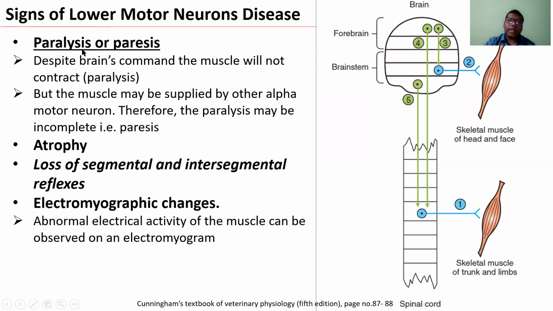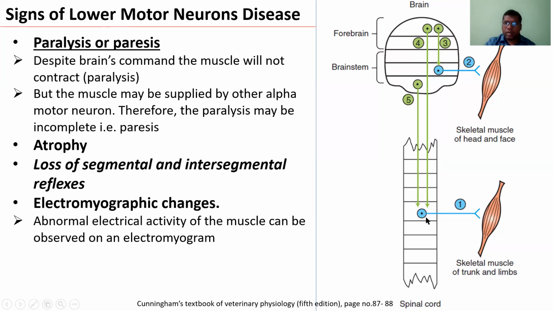So we can see paralysis. If these alpha motor neurons are damaged, then this muscle will not contract or respond, because the information is not coming from the alpha motor neuron. So you can see paralysis of the muscle, even though the upper motor neurons are sending information. And secondly, you may see paralysis or incomplete paralysis. Sometimes we call it paresis.